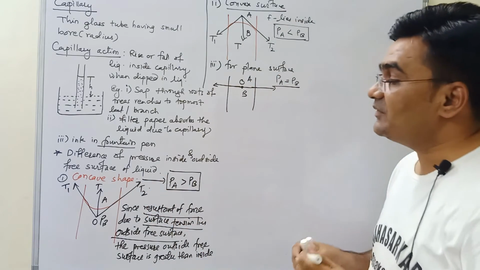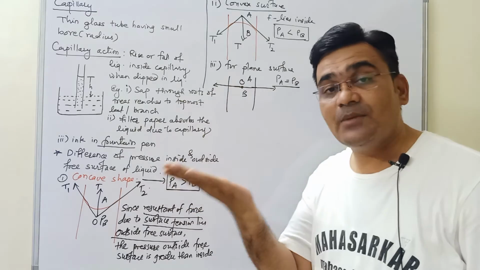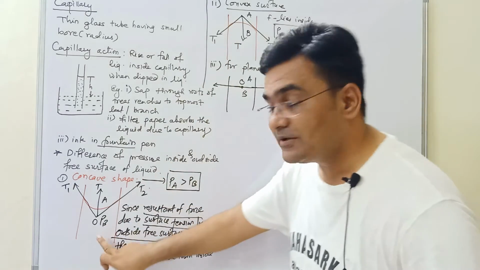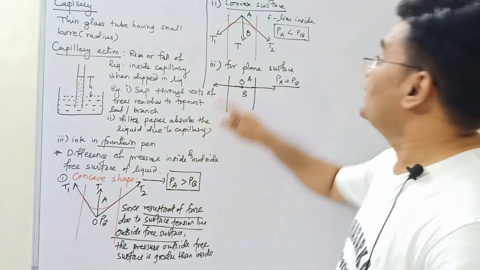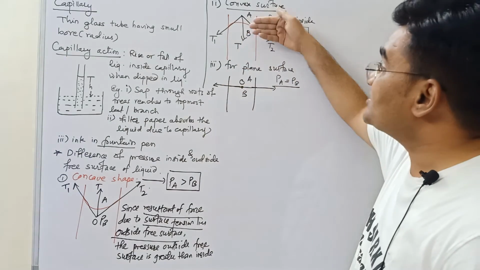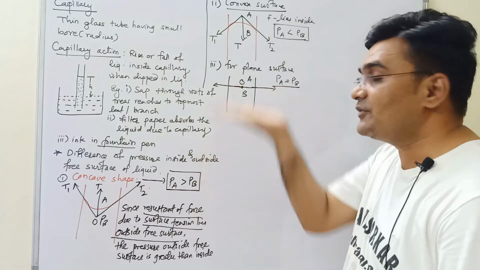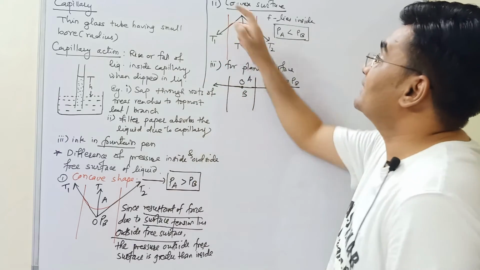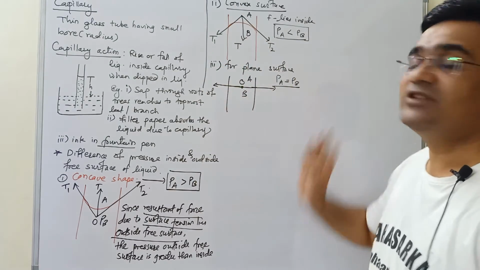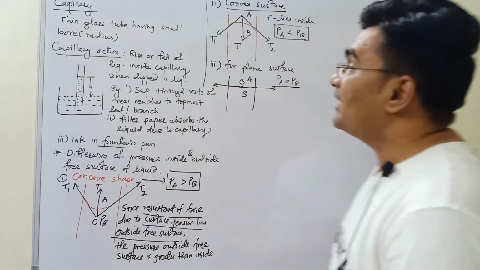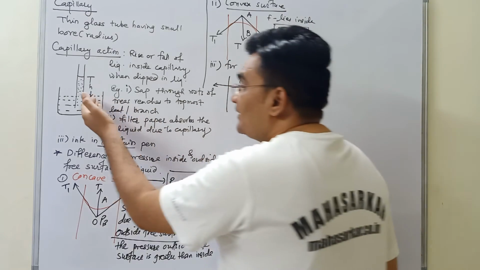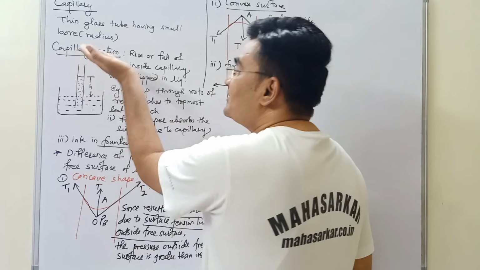When surface of the liquid is concave, then pressure above the free surface of liquid is greater than pressure below the free surface. If the surface is convex, the pressure below the free surface of liquid is greater than pressure above the free surface. Hence, liquid is pushing upward and becomes convex in shape. For plane surface, both the pressures are what? Same.